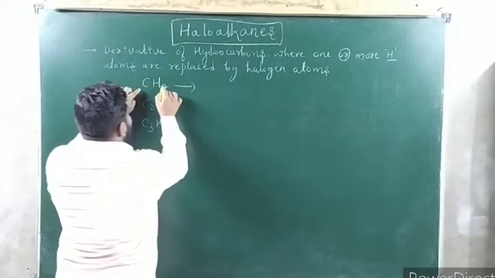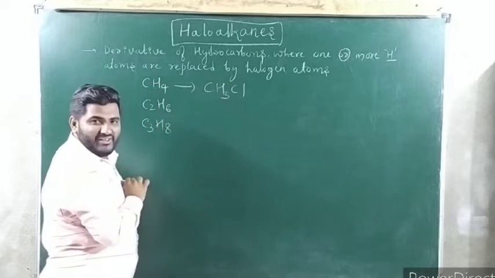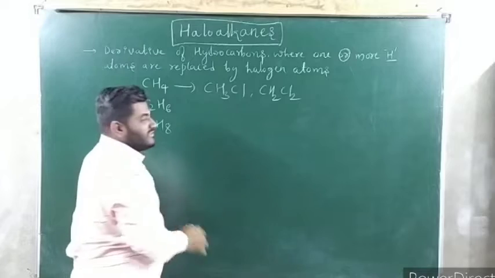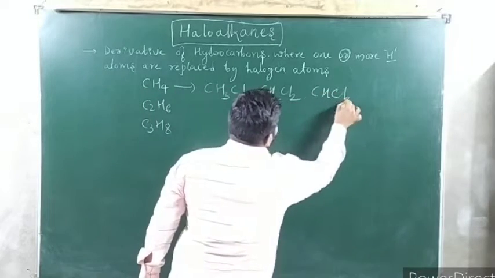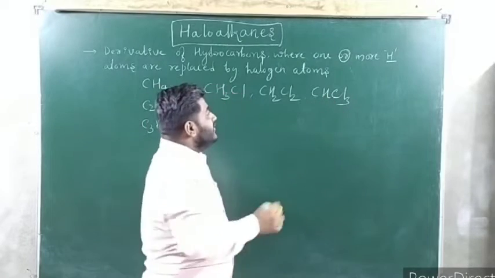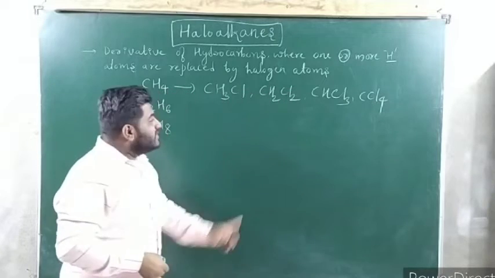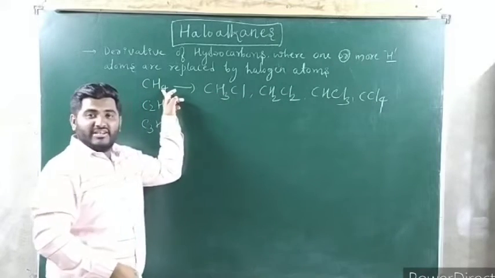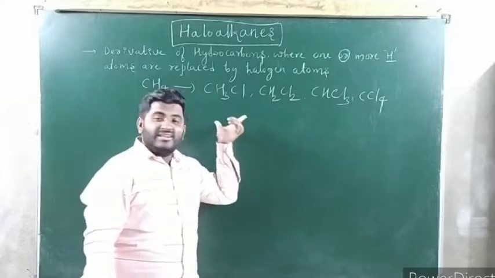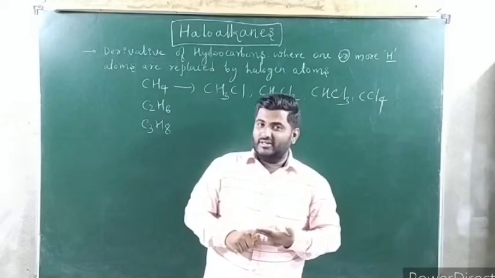Meaning is you just replace hydrogen by any halogen. CH3Cl, chloromethane. CH2Cl2, dichloromethane. CHCl3, trichloromethane, commonly known as chloroform. And one more example, carbon tetrachloride. Carefully observe, here 4 hydrogen atoms are replaced by halogen. Not necessarily chlorine. You can use bromine, you can use iodine, whatever.